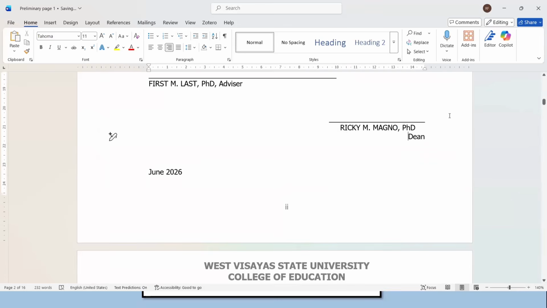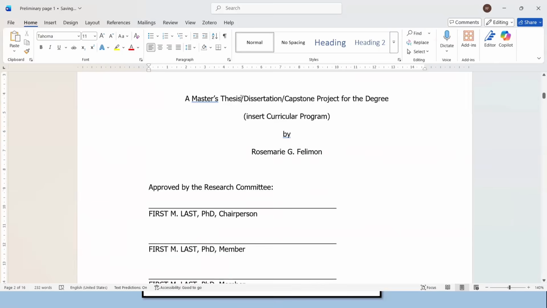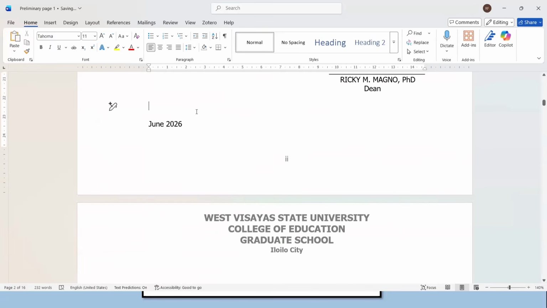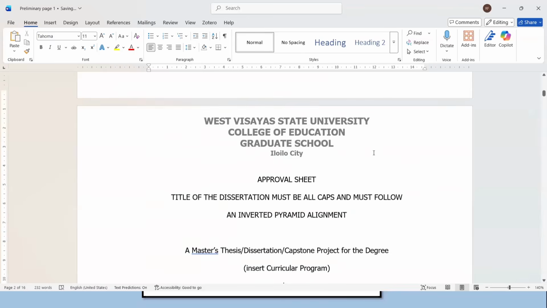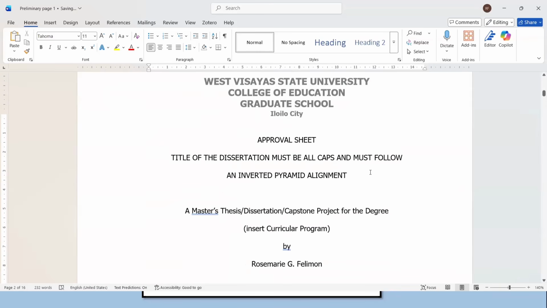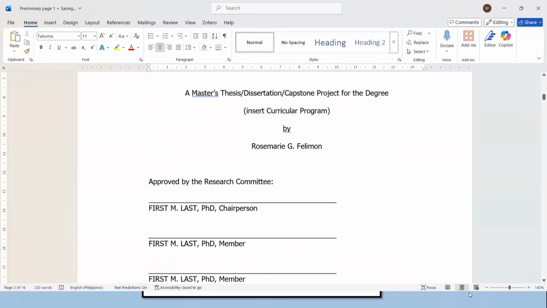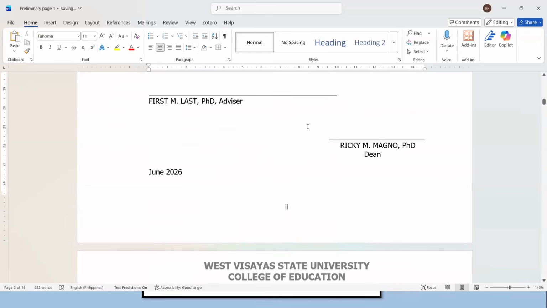All right. So the theme is here, left aligned as well. There you go. And we have the date of the graduation. Okay, so you make judgment if the spacing is okay, because here spacing is negotiable. So I think I just need to differentiate approval sheet from the title to come up with this one.